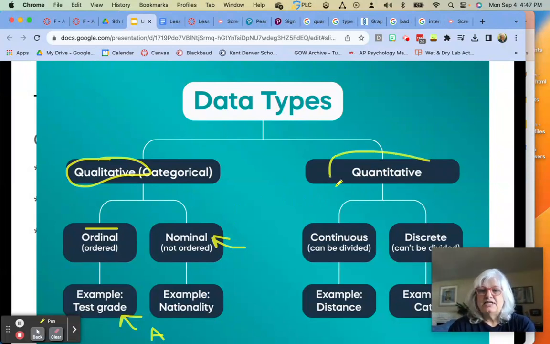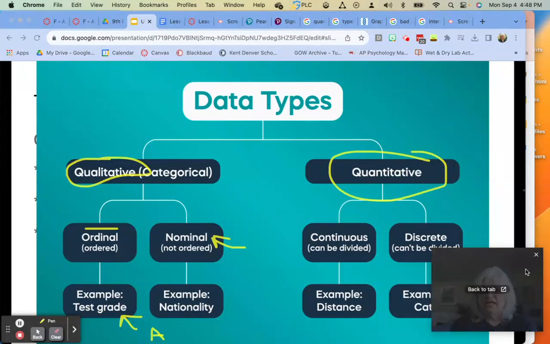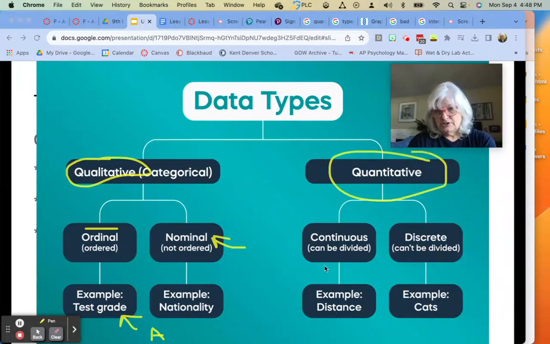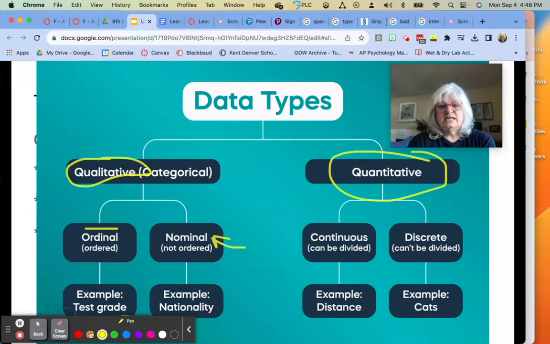Now let's look at quantitative. So remember, quantitative means quantity. These are numbers, these are measured. And the first one I want you to know is continuous. So continuous data is like height or distance. These are things that there's no break in between and it can be divided pretty easily, right? Time is a great example.